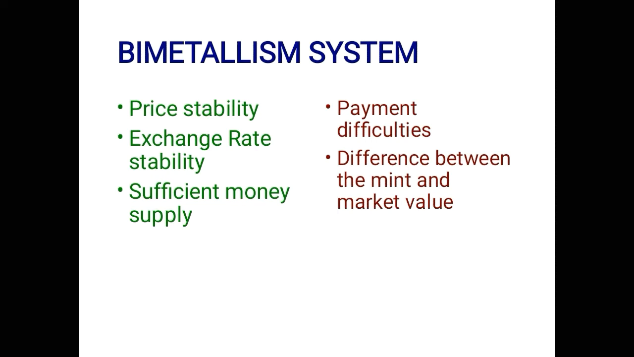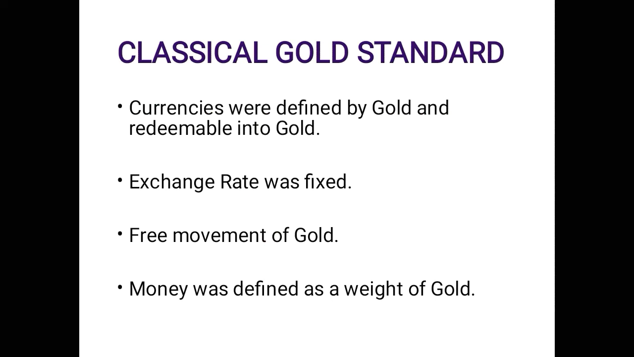With the US putting a full stop over the minting of silver coins, the classical gold standard emerged. Here, the currencies were defined by gold and redeemable into gold. The exchange rates were fixed and there was a free movement of gold between the gold standard nations. The money was defined as a weight of gold. For example, US fixed the price of gold at $20.67 per ounce. The period from 1880 to 1914 is known as the classical gold standard.